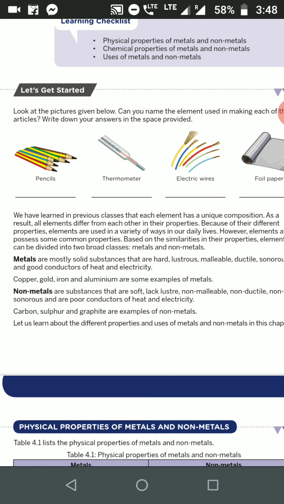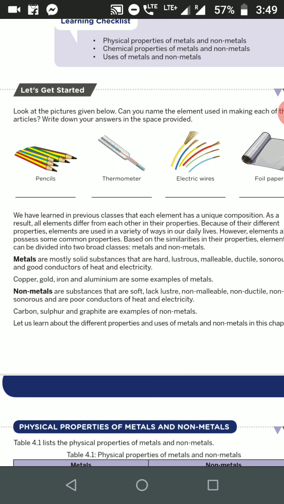Why are they called metals? Now we are going to discuss the definition. What is a metal? Metals are mostly solid that are hard, lustrous, malleable, ductile, sonorous, and good conductors of heat and electricity. How can you define a metal? A metal is an element which has these properties.